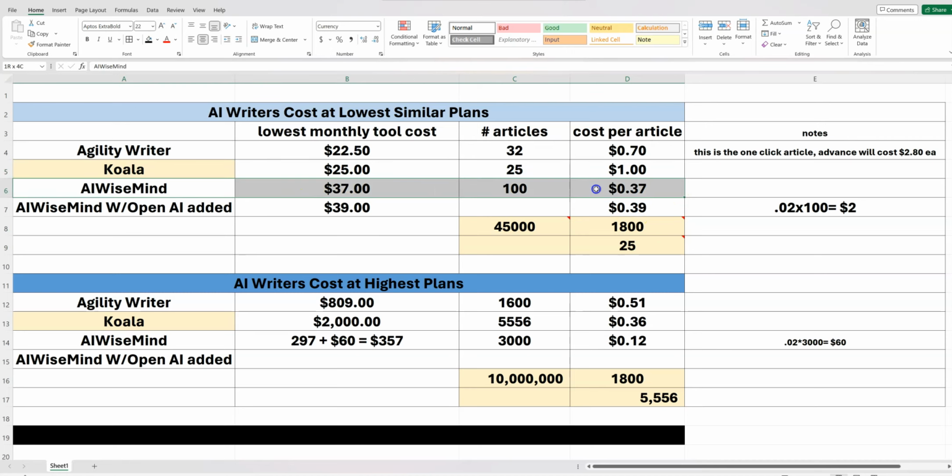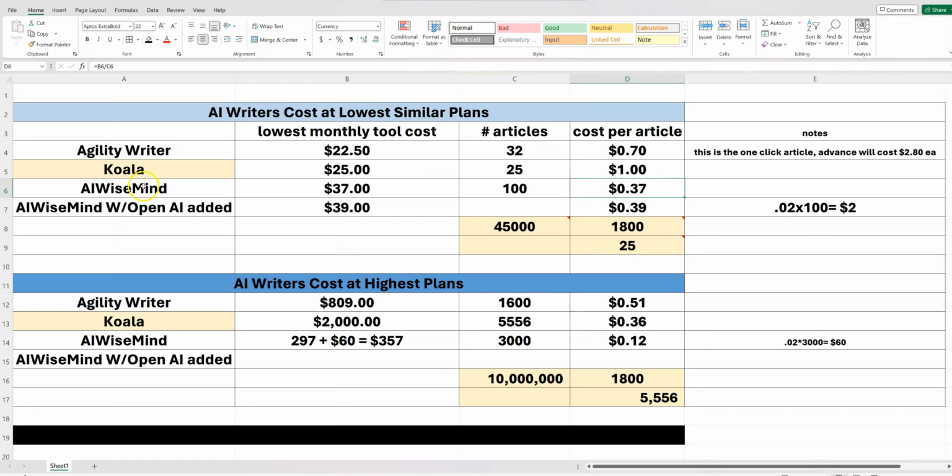AI WiseMind. Here's how I came up with the pricing for this. So it's $37 a month, right? To pay for the tool. You get 100 articles on that plan. That would make it 37 cents per article. They don't care about how many words, and you're getting 2,000-3,000 words a lot of the time. They are using 3.5, and so that's why they don't really care. You can use 4.0, and it will cost more money. It will take more credits, right? And they manage all that for you.